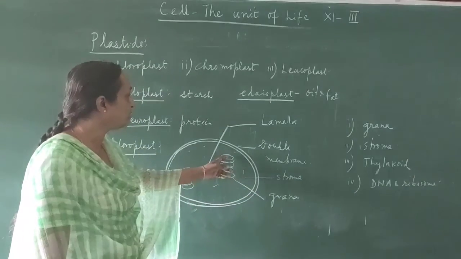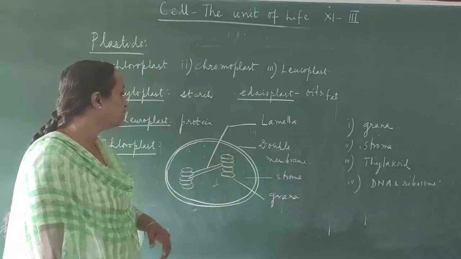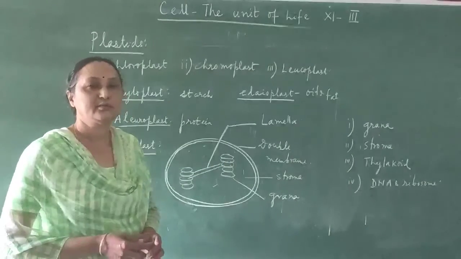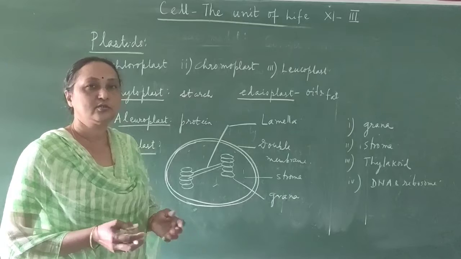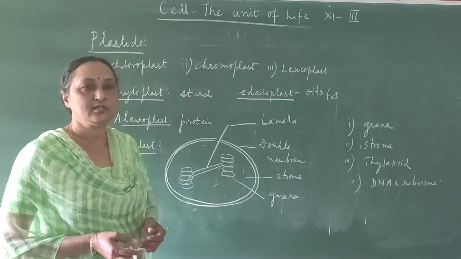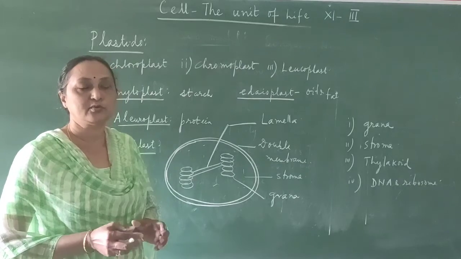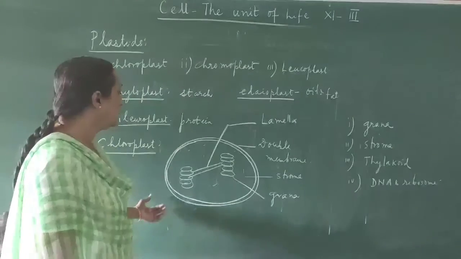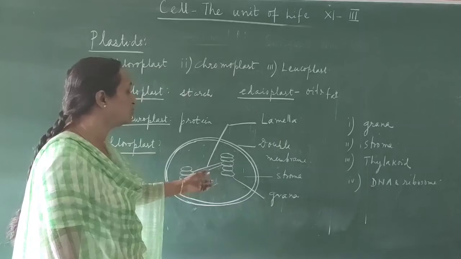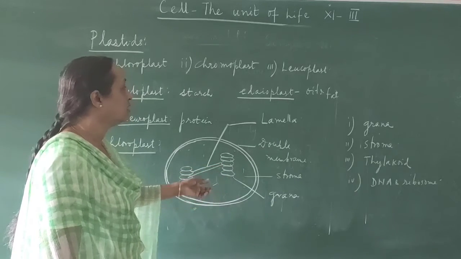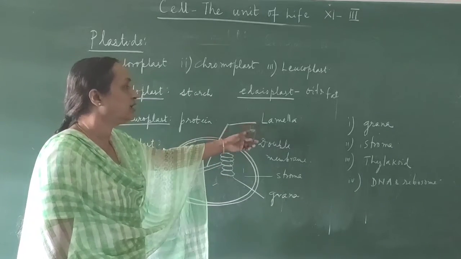Thylakoid has chlorophyll pigments, and these chlorophyll pigments absorb solar energy, and solar energy is converted into chemical energy, which is produced in the form of ATP in the process known as photophosphorylation. And you can also see the grana are connected by a tube-like structure which is called lamella.